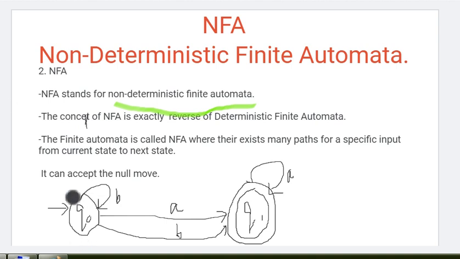Okay, so let's see with an example. Even in NFA we can have a null move. There is no input also, and with an imaginary input we can go to another state. That is also possible. We'll see in the upcoming videos.